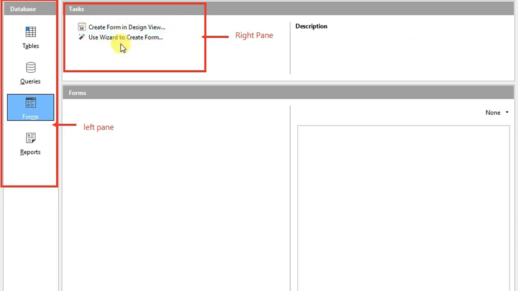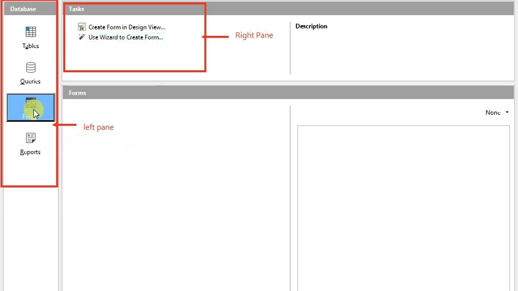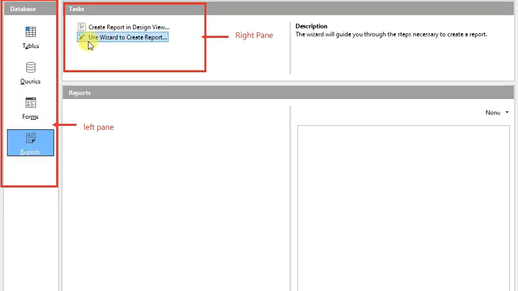By clicking on this you can create a form. By clicking on query you can create a query. By clicking on table object you can create a table by using the wizard or the design view. So relative to that particular object, the activity will be open in the right pane, and the left pane also having the form object. By using the form object you can create a form. By using the report object you can create a report.